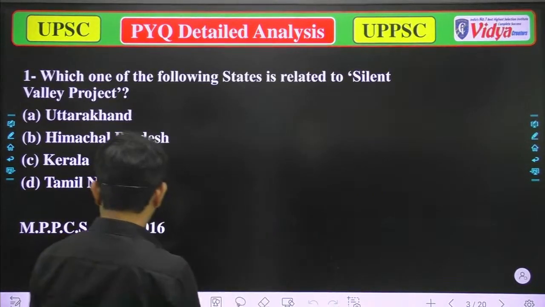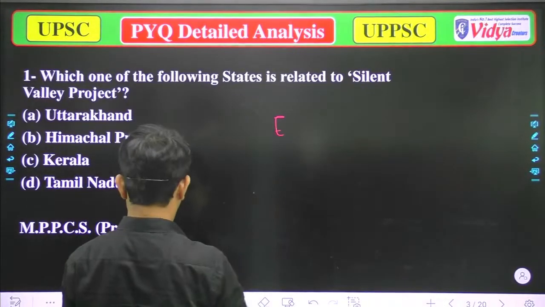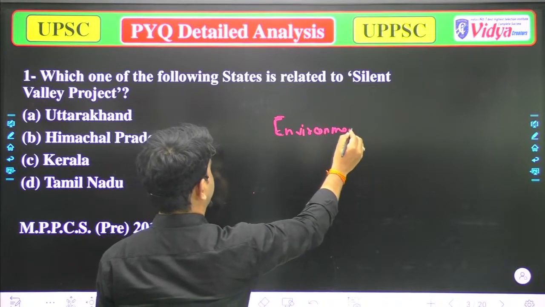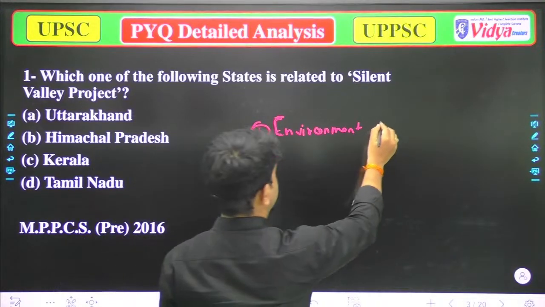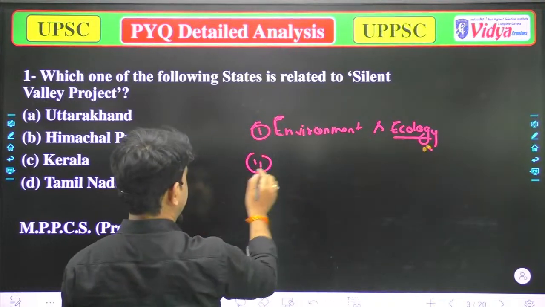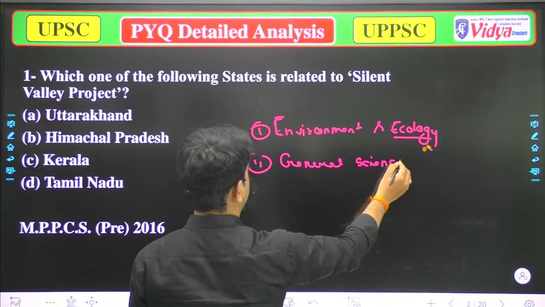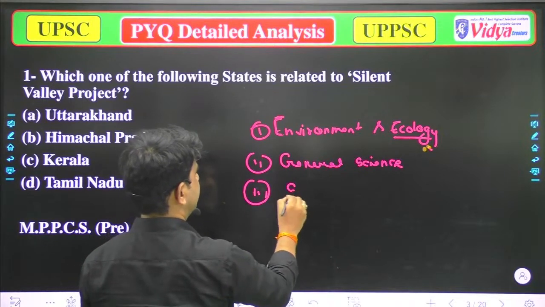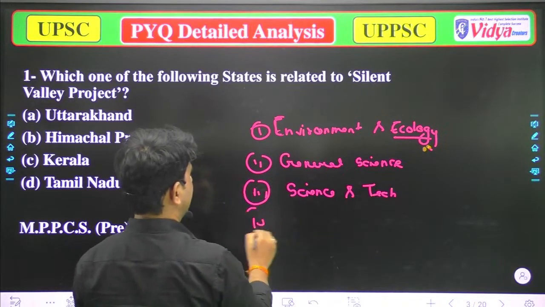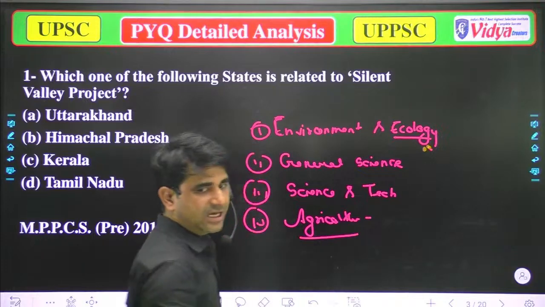Generally in these subjects, we are talking about environment and ecology, then general science, after that science and tech, then agriculture, because these are low hanging fruits.